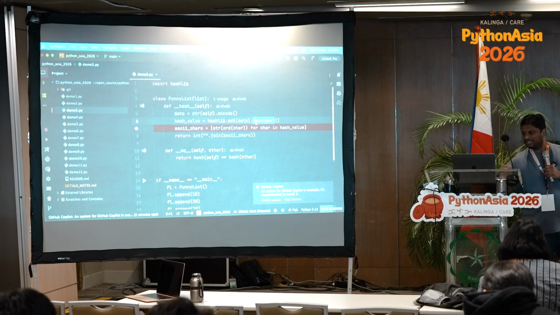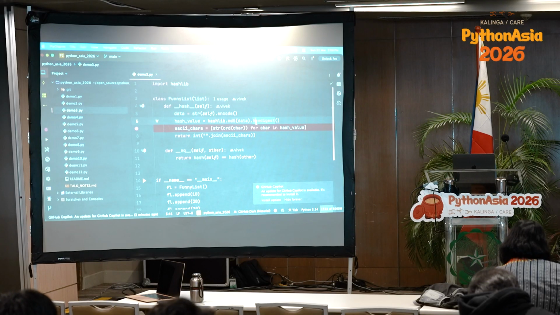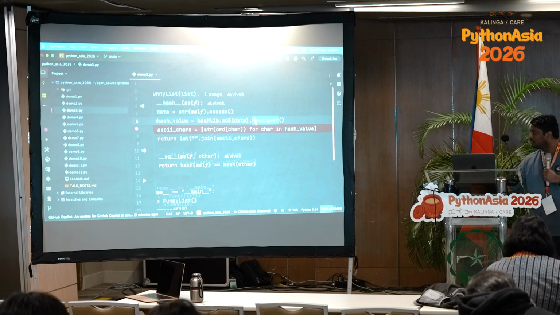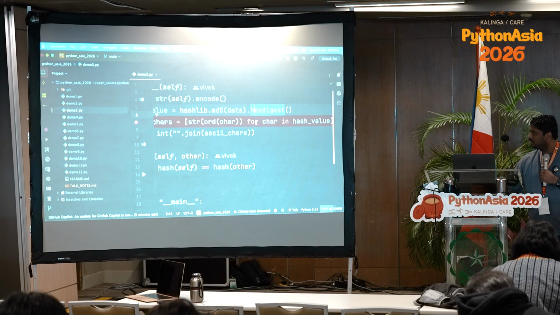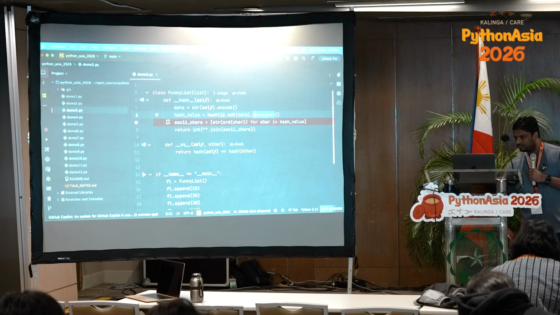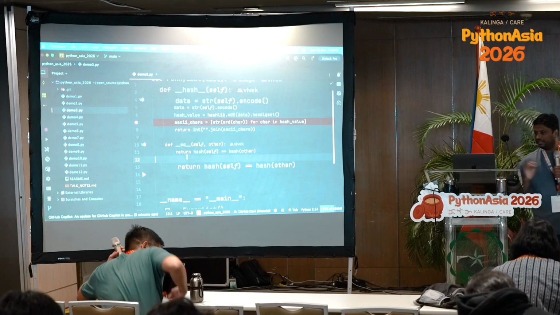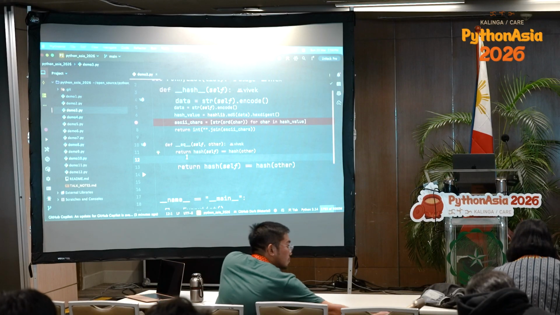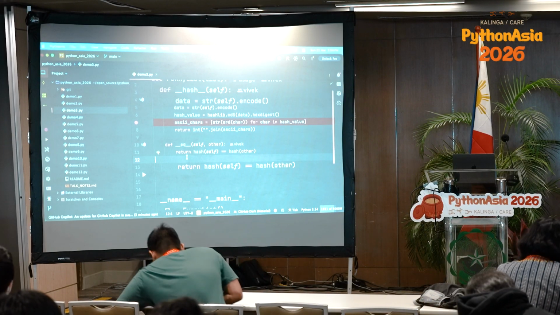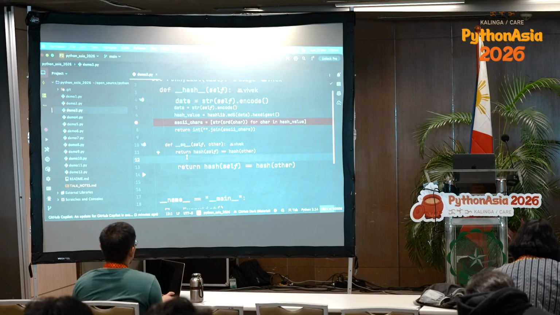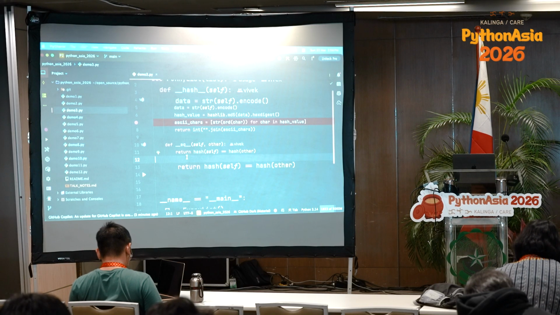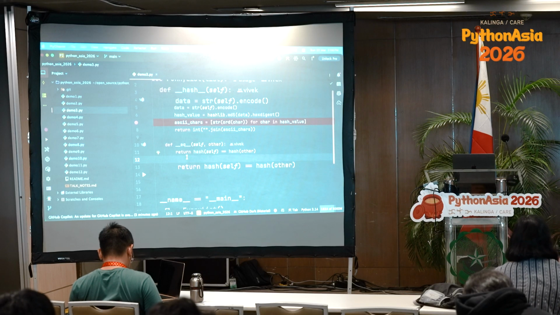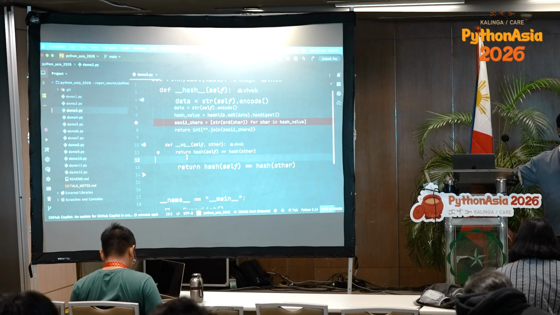Okay, so I have a list here, and I just implemented a hash function. Hash function actually expects to return an integer. So what I'm doing is I'm just creating an MD5 hash, and ord basically gives me the ASCII value. So let's say if A is 64, ord will give me 64. And similarly, I'm just getting the integer value of every character of that MD5 hash and returning it as an integer, because hash function requires an integer to give out. Now my list is hashable because of this hash function.